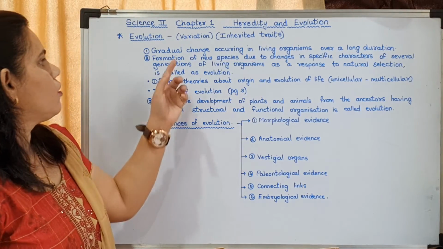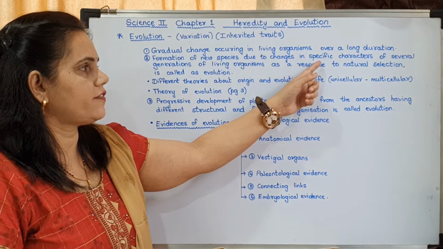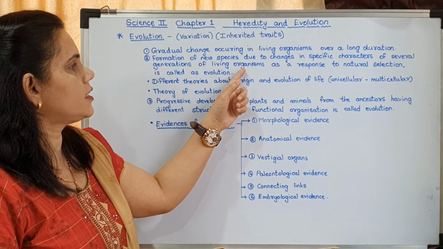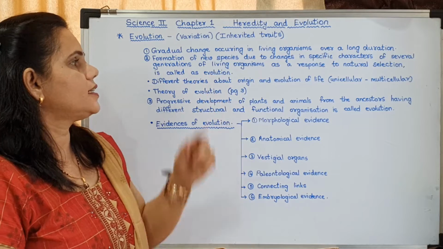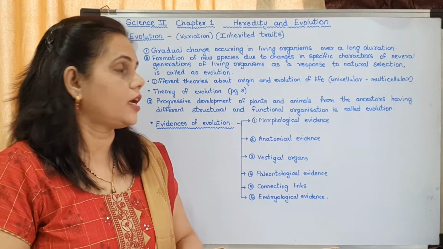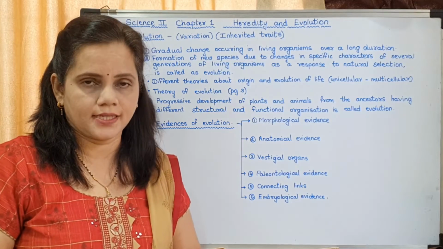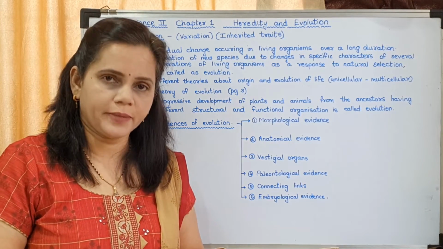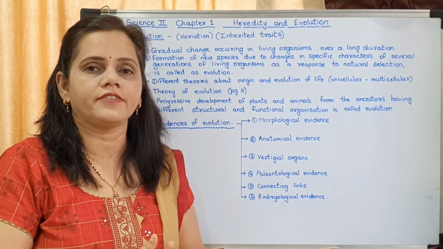Now the next: formation of new species due to changes in specific characters of several generations of living organisms as a response to natural selection is called evolution. Now what is natural selection? The nature selects the best. Understood? This was a theory which was put forward by Darwin. It is there in our syllabus. Okay, we will see it afterwards.